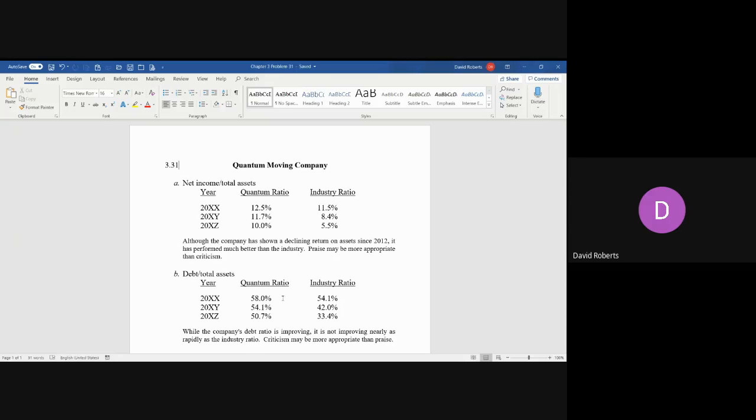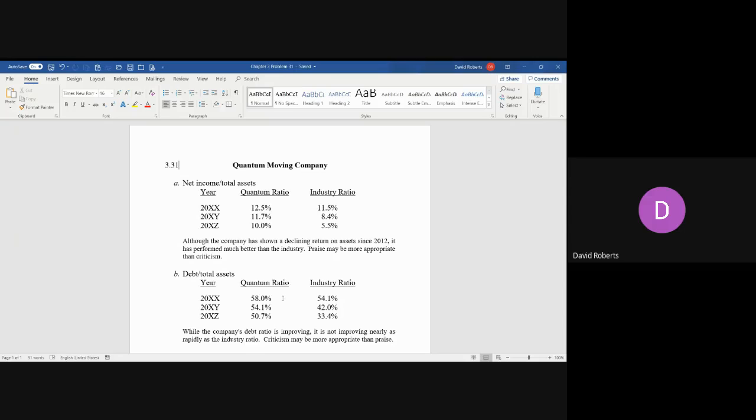There are a few ratios where lower numbers are better, like average collection period, debt ratio, but those are in the minority. So in this case, over the 3 years, the company has exceeded the industry average, although their net income relative to total assets has gone down, but they're still, in all cases, better.